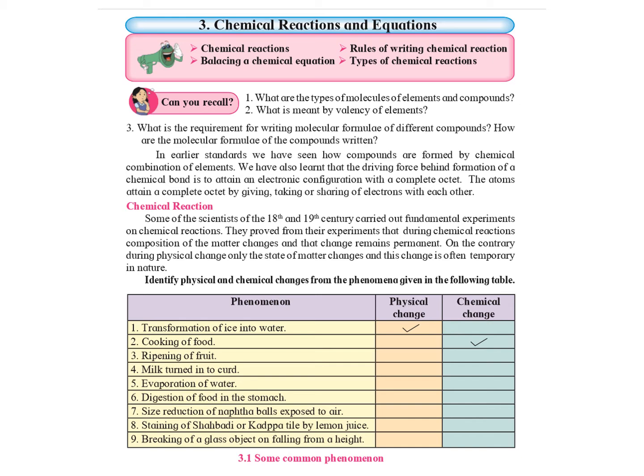There is a table given over here with some examples which will help us to understand better what is a physical change and what is a chemical change. For example, the first one, transformation of ice into water. It is a physical change. Cooking of food is a chemical change. Ripening of fruit, chemical change. Milk turning into curd, again a chemical change.